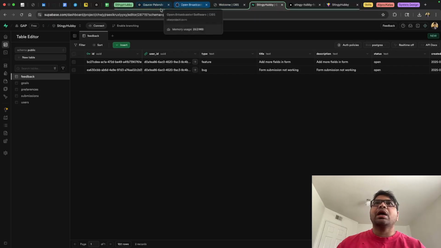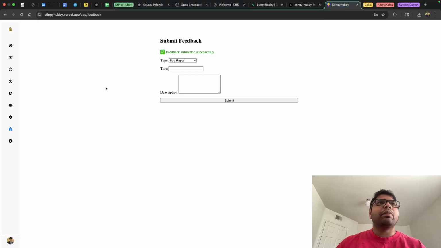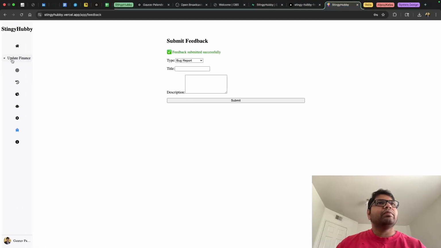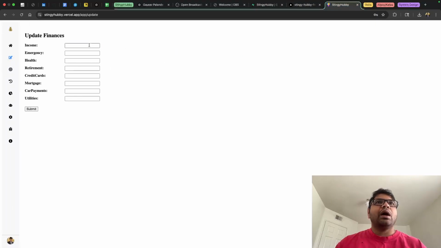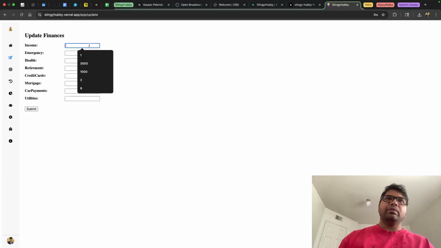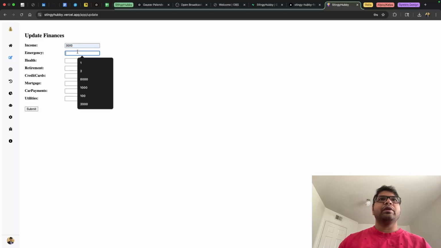Then I go back to the UI, and we go back to where we started. We were at the update finance. Now all the fields have obviously been cleared up. So now let's put everything back again. I'm going to use pre-filled fields.